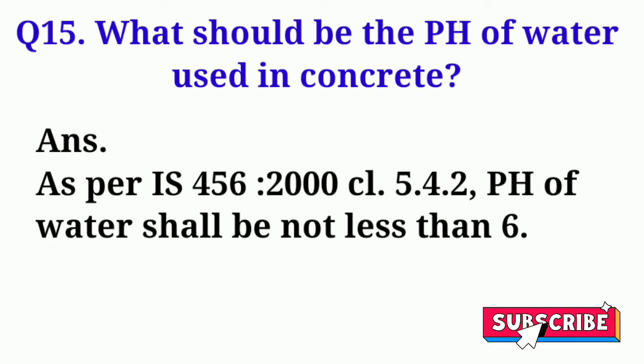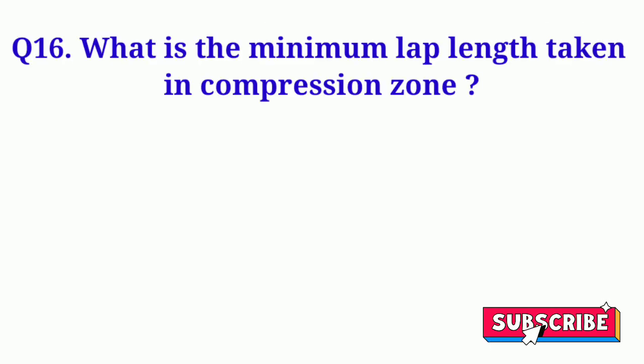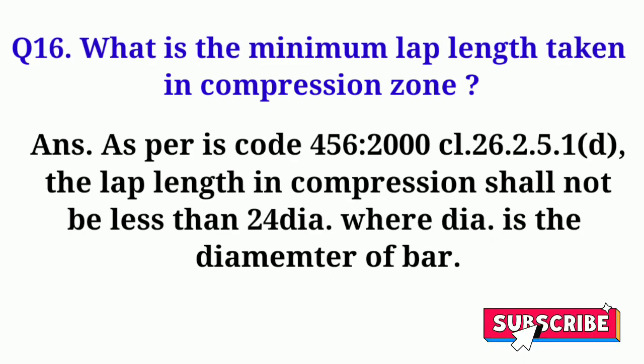What should be the pH of water used in concrete? The pH of water shall not be less than 6. What is the minimum lap length taken in compression zone? The lap length in compression zone shall not be less than 24 dia, where dia is the diameter of bar.